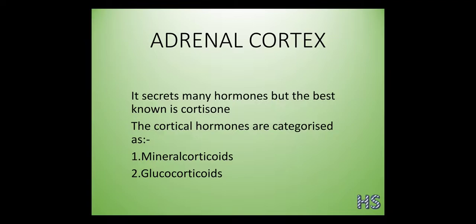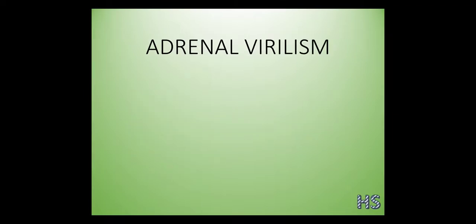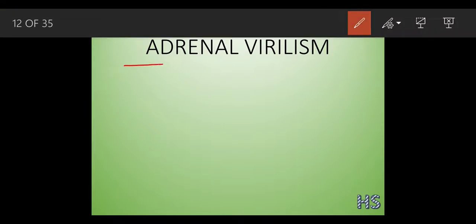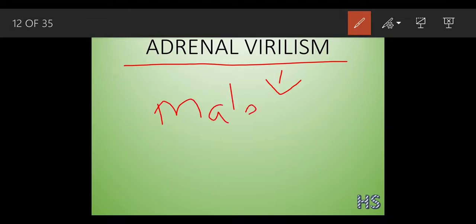Now there is one more adrenal cortex special hormone. As I said, the adrenal cortex secretes a lot of hormones, and the best known is cortisol. But there is one more condition caused by the adrenal cortex, called adrenal virilism. What is this adrenal virilism? Let's understand. Virilism is a Latin word which means maleness. Okay, maleness.